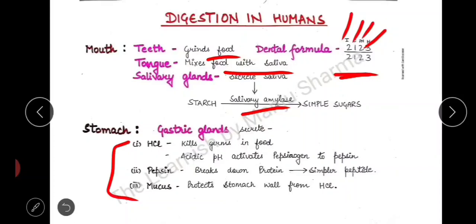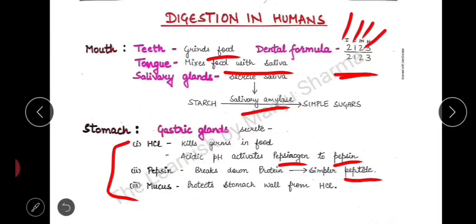So pepsinogen is secreted in the stomach, and as soon as it comes in contact with HCl, it is converted into active pepsin. Pepsinogen is initially in inactive form, so it converts into pepsin, which is the active form. Pepsin has a function to break down protein into simpler peptides.